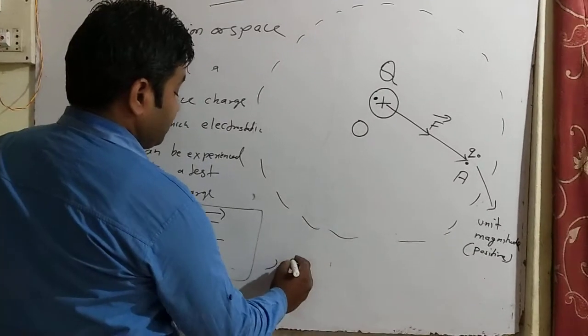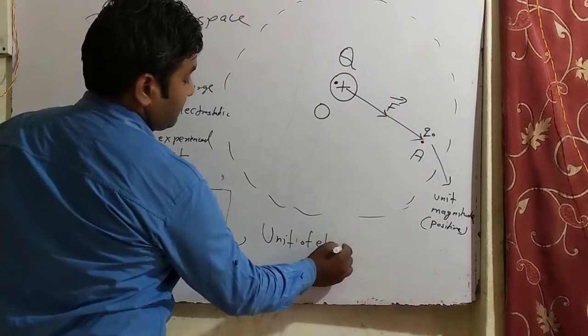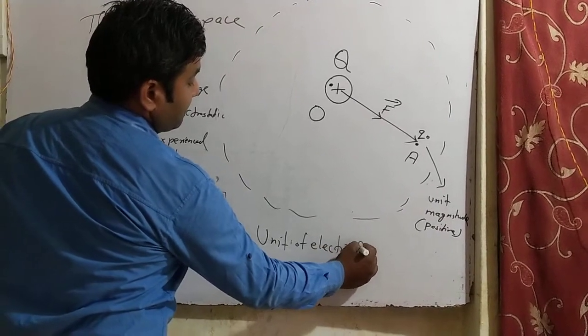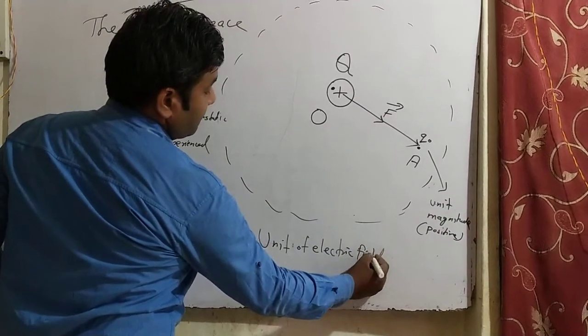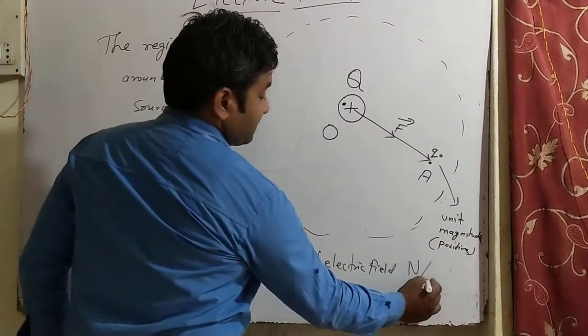The unit of electric field is Newton, the force unit, per Coulomb, the charge unit.